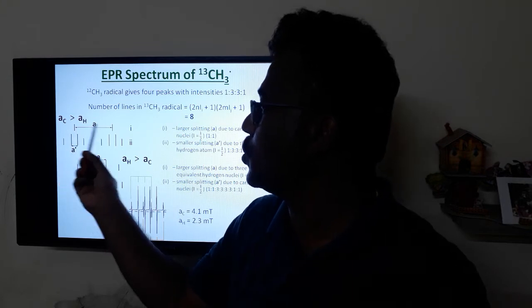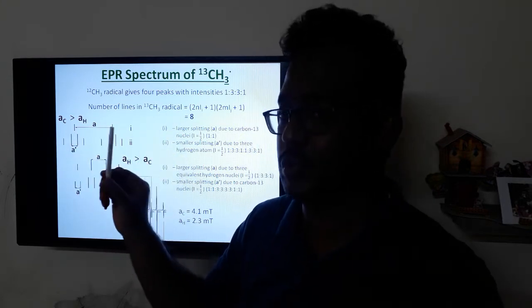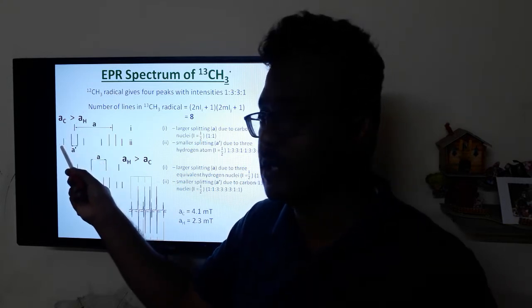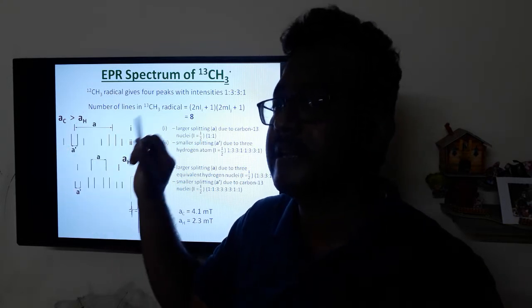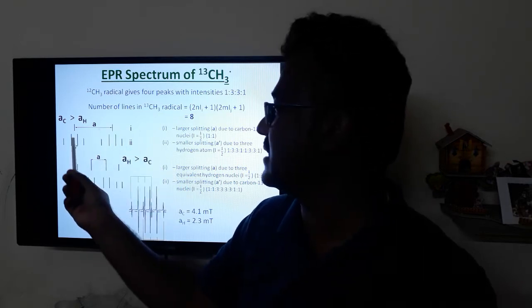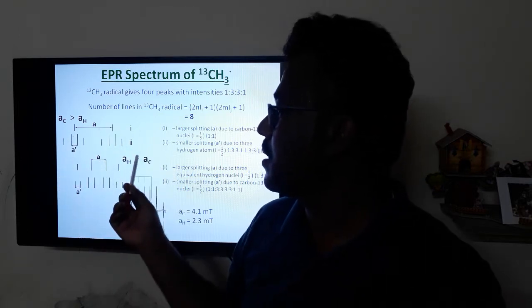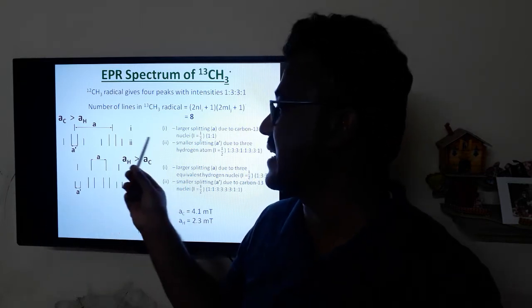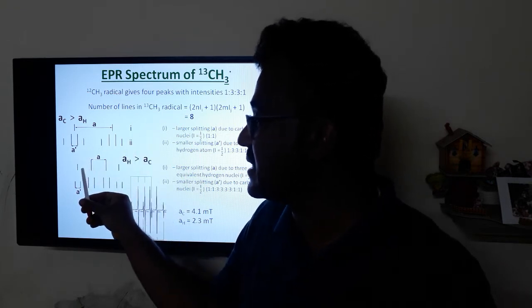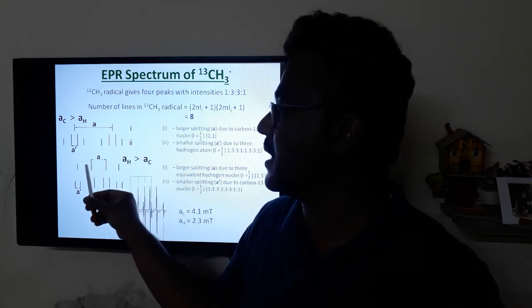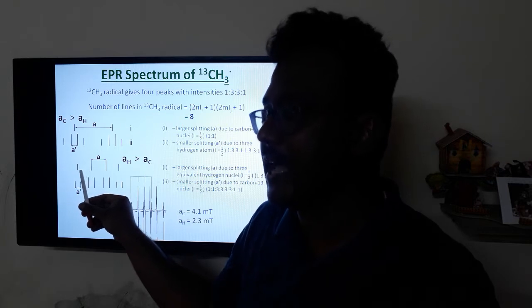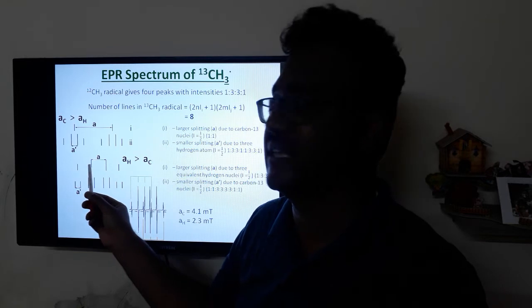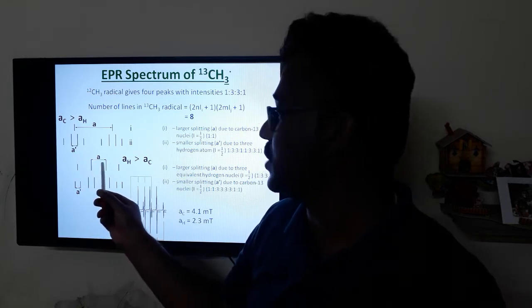So first a 1:1 pair of peaks arises due to the C13 isotope, and each line splits into a quartet because of interaction with 3 equivalent hydrogen atoms. In the second case, if the hyperfine coupling constant of hydrogen is higher than carbon, the first splitting happens with 3 equivalent hydrogen nuclei to give 4 peaks with the intensity of 1:3:3:1.